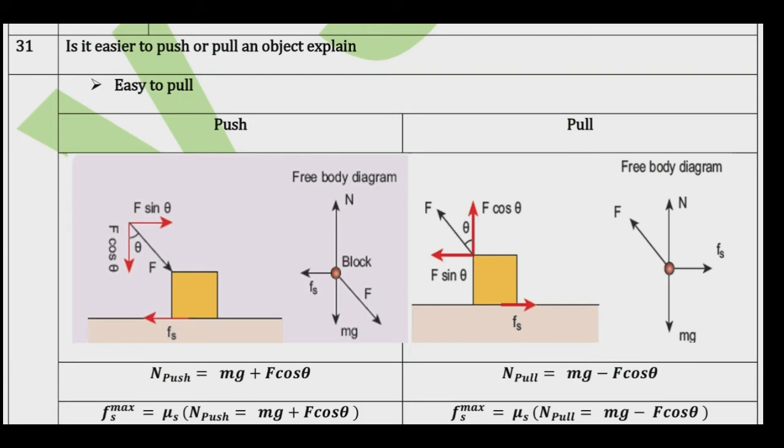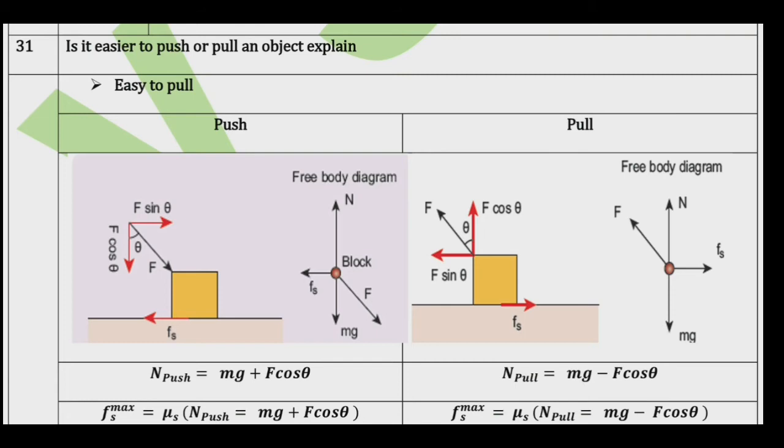The external force F is applied on an object. The force can be divided into two parts, F sin theta and F cos theta. F sin theta acts parallel to the surface and F cos theta perpendicular to the surface.